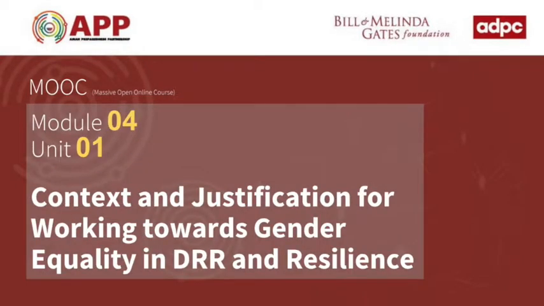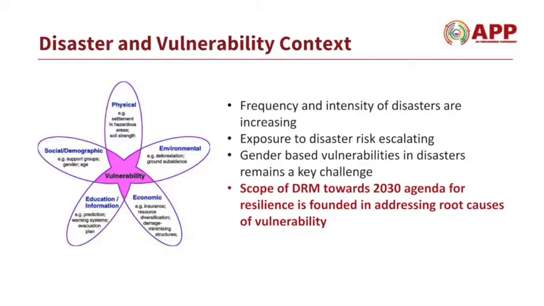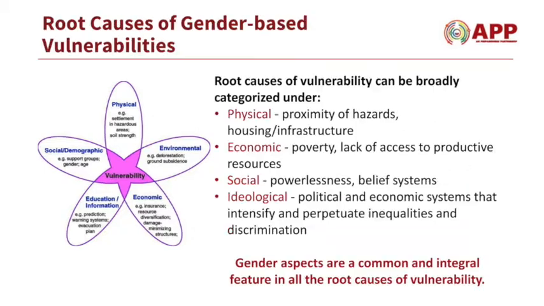Unit 1 of the Module 4 explains the context and justification for working towards gender equality in DRR and resilience. With the increasing frequency and intensity of disasters and escalating exposure to disaster risk, gender-based vulnerabilities in disaster remain a key challenge. Scope of disaster risk management towards a 2030 agenda for resilience is founded in addressing root causes of vulnerability. Root causes of vulnerability can be broadly categorized under physical, economic, social, and ideological factors.